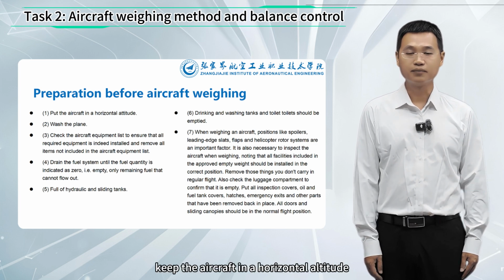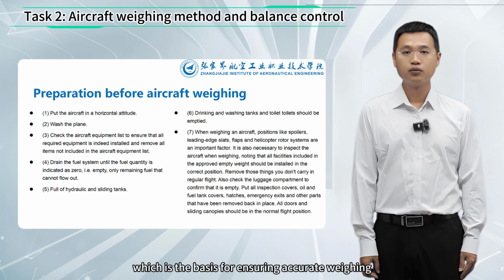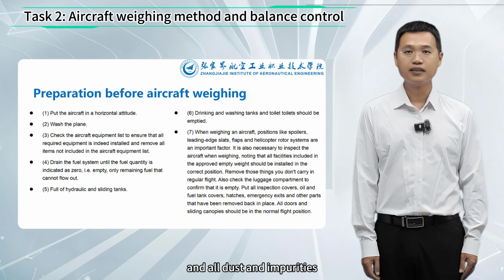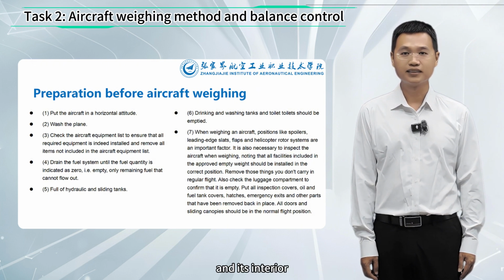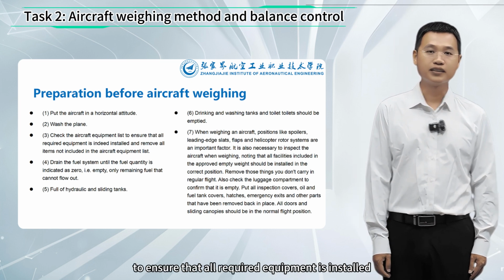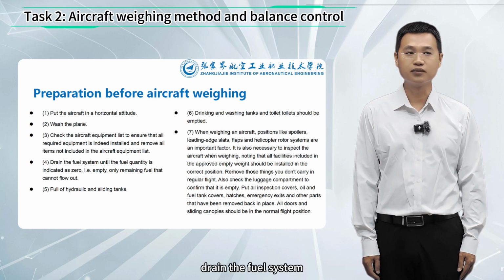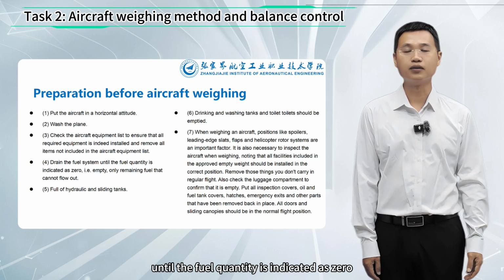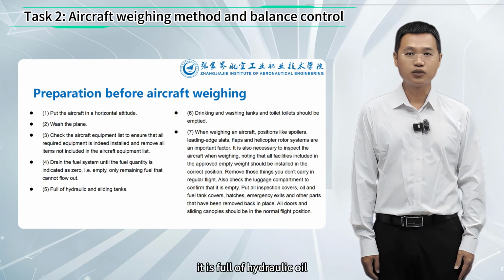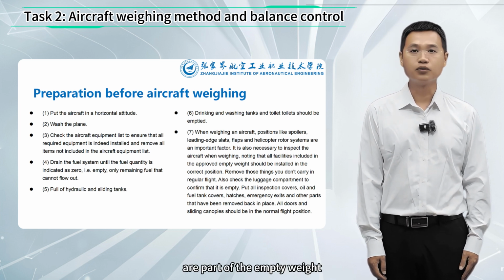Keep the aircraft in a horizontal attitude, which is the basis for ensuring accurate weighing. Wash the aircraft. When an aircraft is ready to weigh, it should be cleaned, and all dust and impurities should be cleaned from its surface and its interior. Check the list of aircraft equipment to ensure that all required equipment is installed, and remove all items not included in the list. Drain the fuel system until the fuel quantity is indicated as 0, leaving only remaining fuel that cannot flow out. Fill the hydraulic oil tanks and lubricating oil tanks, as hydraulic oil and lubricating oil are part of the empty weight.